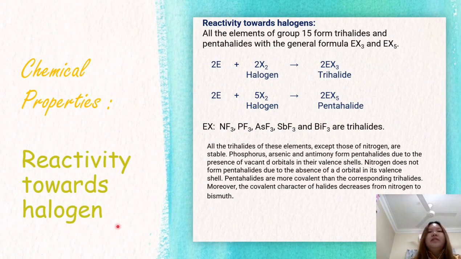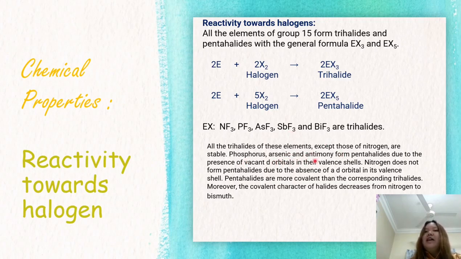The last chemical property is the reactivity towards halogens. All the elements of group 15 form trihalides and pentahalides with the general formulas EX3 and EX5. So we can refer to the formula here and how it reacts with halogen to produce halides. The trihalides produced are NF3, PF3, AsF3, SbF3, and BiF3. All trihalides of these elements, except those of nitrogen, are stable.